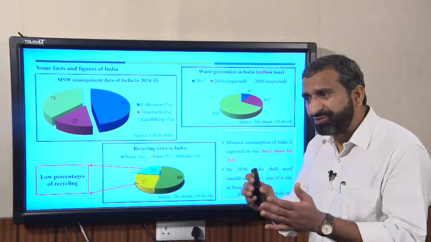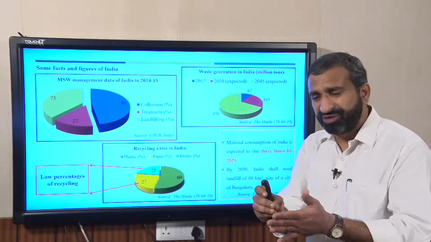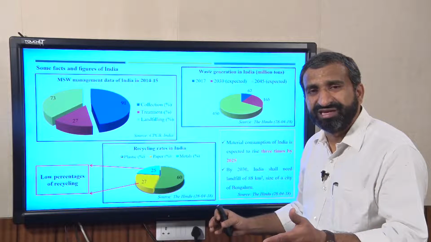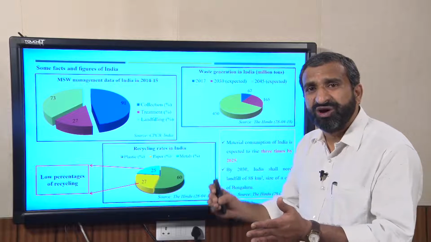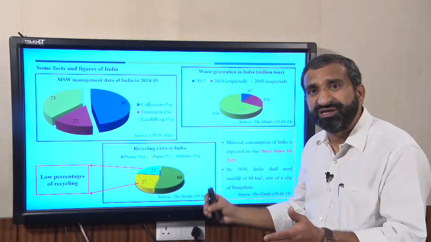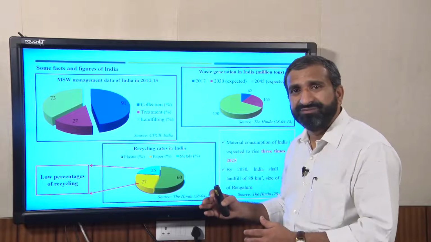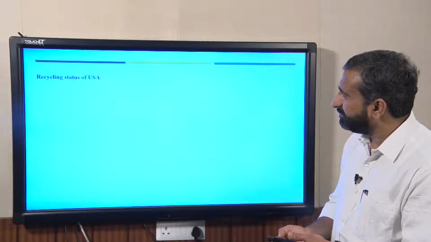If you can do it in both ways, whether at household level or community level, not only can we reduce the size of the landfill site, but also we can reduce the cost of collection and transportation. That is one of the most costly processes in municipal solid waste management.